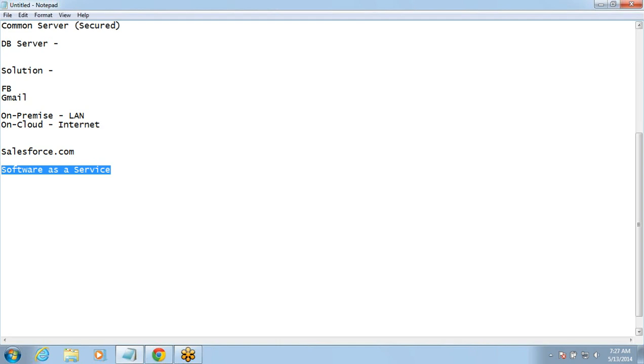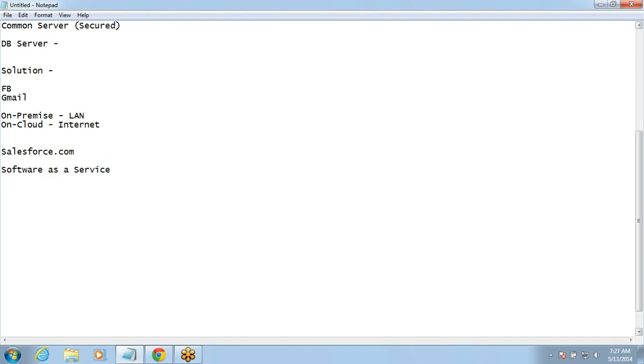The moment you say that you don't want to pay Salesforce anymore, they will stop your access to the software also. This is web-based software. You just have to create a login ID and password, and the moment you log in, you get access to that software. Software is nothing but the user interface or the application part of it.